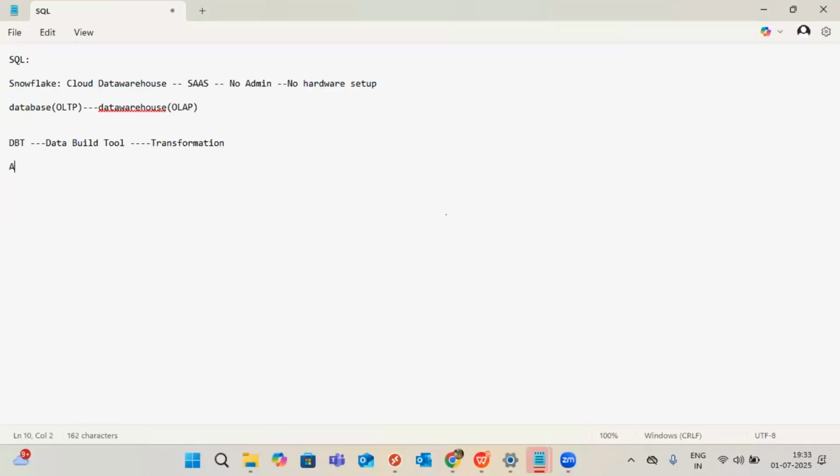And after that, AWS. To load the data from an AWS S3 bucket to Snowflake, we will use Snowpipe and we will load the data. So here we will use Snowpipe. By using Snowpipe, we are going to load the data from the S3 bucket to Snowflake. So that is one loading process. That is the reason this is also a very popular pipeline. So that is the reason I am going with AWS.